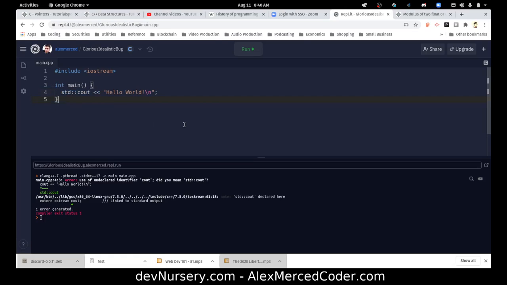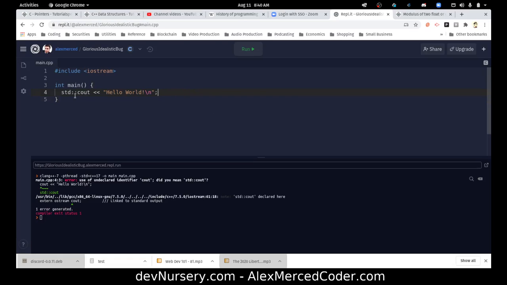Then later on there's also cin, characters in, which just uses the arrows in the opposite direction. There is a logic to it in the sense that, okay, characters in, characters out, arrows pointing in the right direction, but it's not consistent with the rest of the language, which always annoys me.